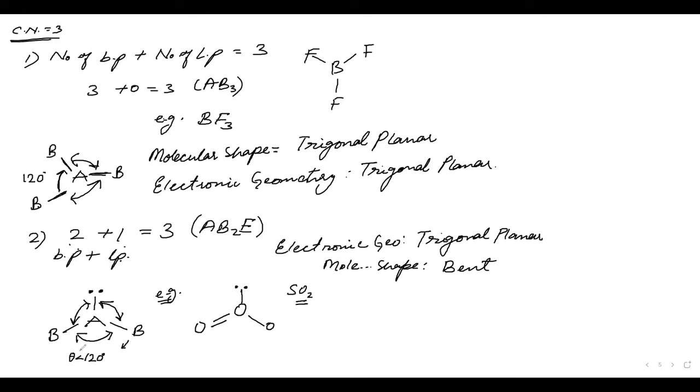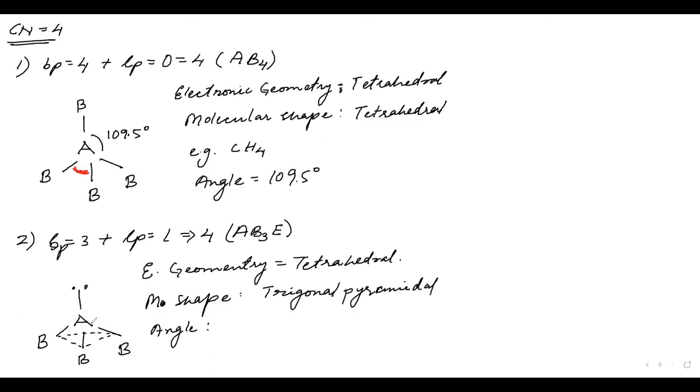Now what happens? These bond pairs come a bit closer because the repulsion of lone pair and bond pair is of greater magnitude. Similarly, here the angle will be less than 109.5 degrees. Now, where will that depend? It will depend on what type of atom we are looking at. For example, if we have NH3, the angle is equal to 107 degrees.